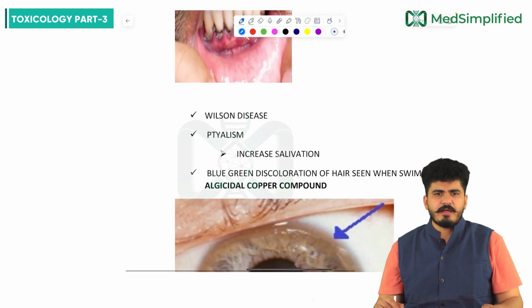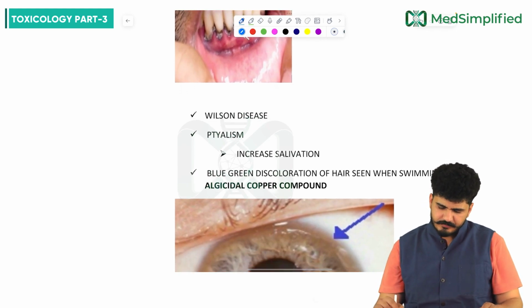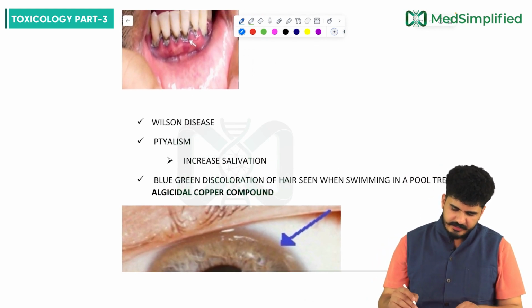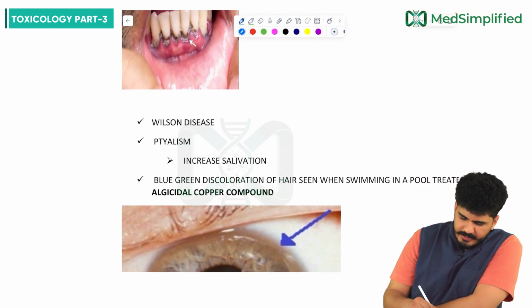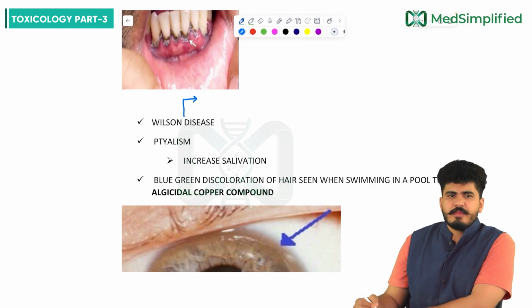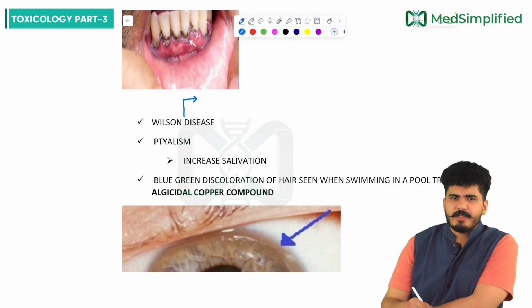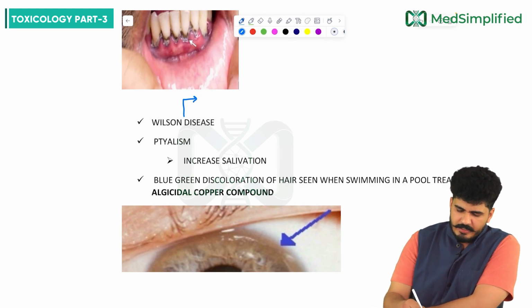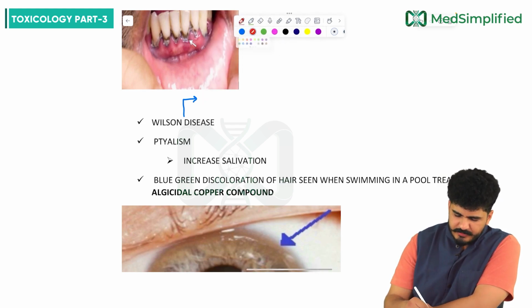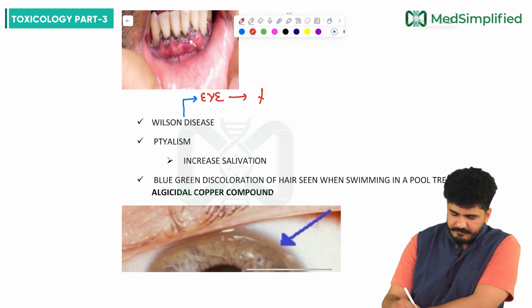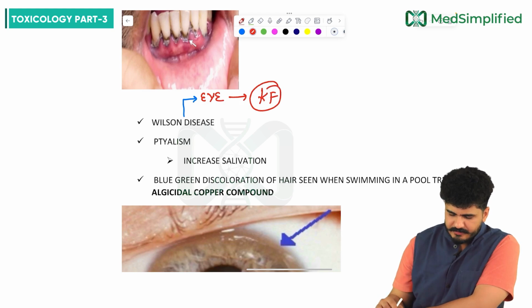Now we are coming to Wilson's disease. Wilson disease is also associated with this. What is happening in Wilson disease? Wait, I'll show you. There is copper deposition in different parts of the body. If it is deposited in the eye, then it will lead to formation of KF ring, Kayser-Fleischer ring.